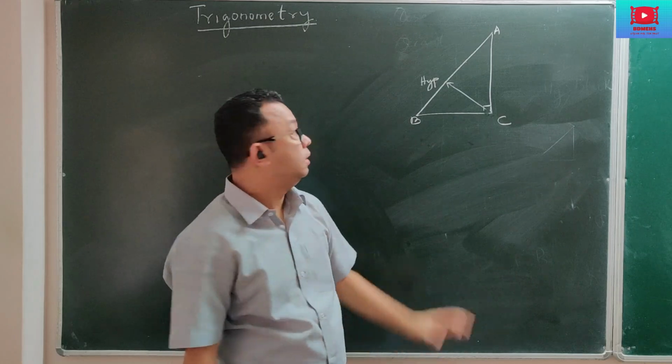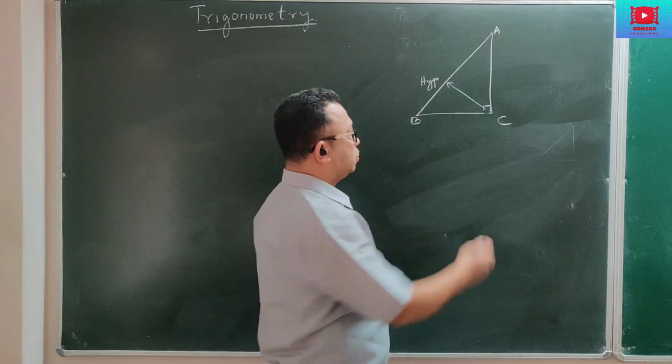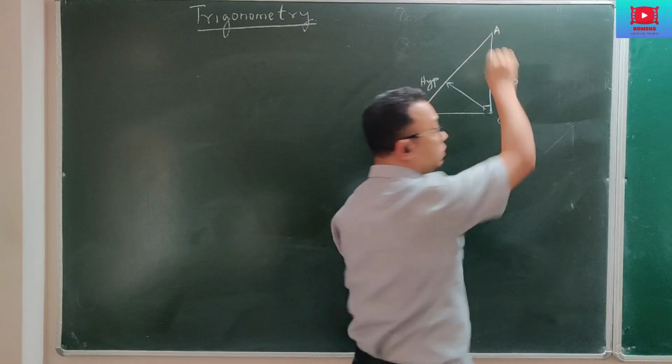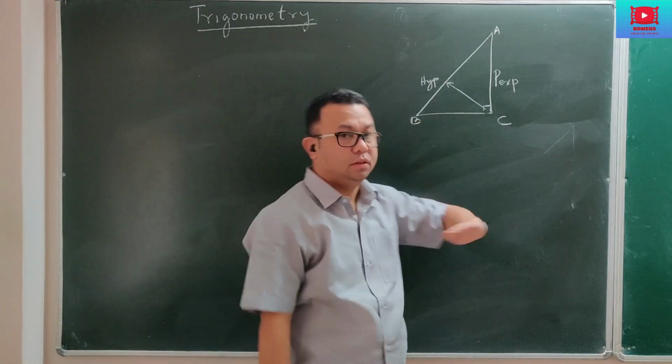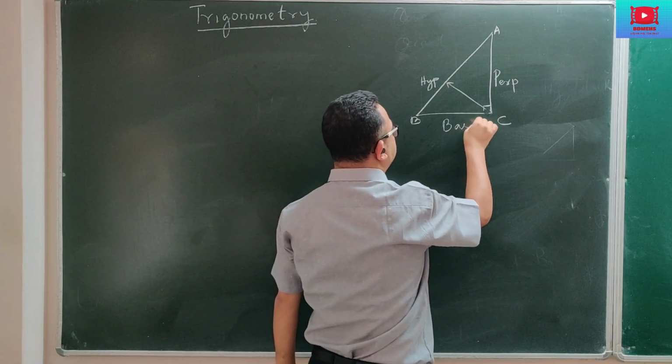Then perpendicular. In Pythagoras theorem, a perpendicular is something which is going straight up. So this is what we'll take as perpendicular. And base is the lower side. This side is what we consider as base.